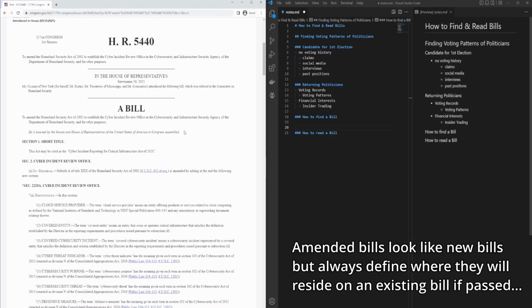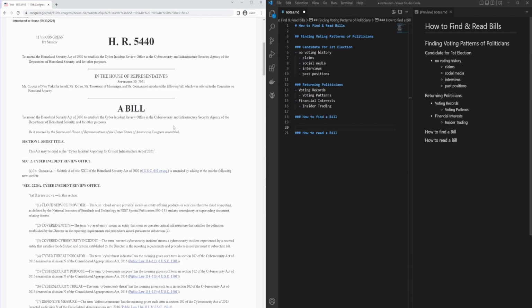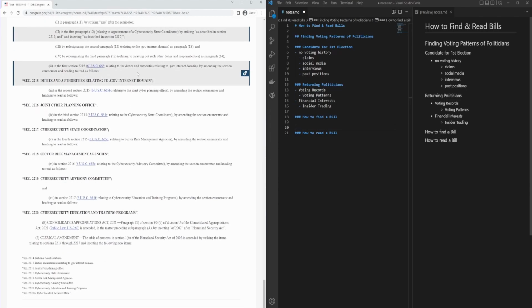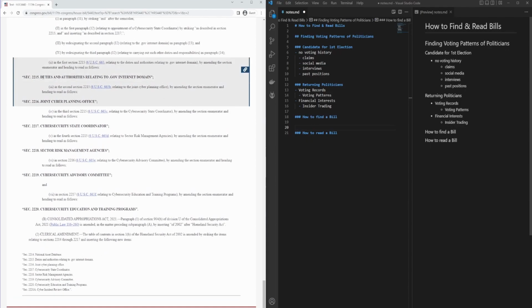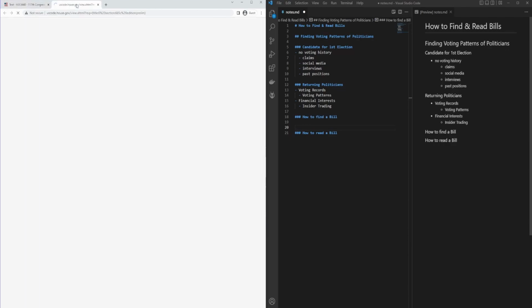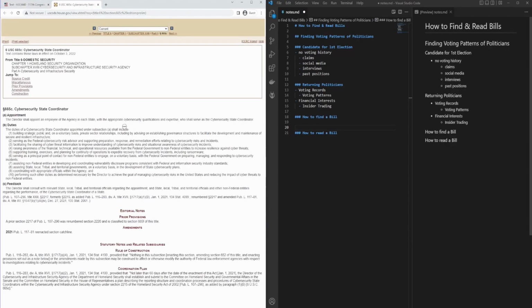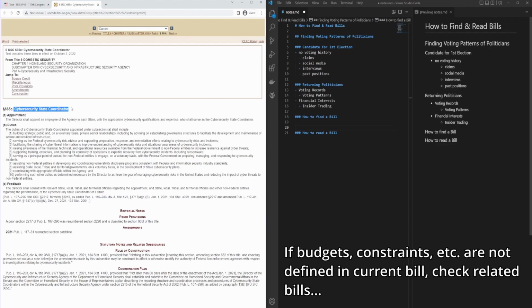So the goal of this bill is to amend an existing bill in order to establish a new Homeland Security Office focused on cybersecurity. Now we scroll down just a little bit further and we get to the bottom and we can see some related bills from which we can click through and learn more information in regards to the way in which this bill is structured.